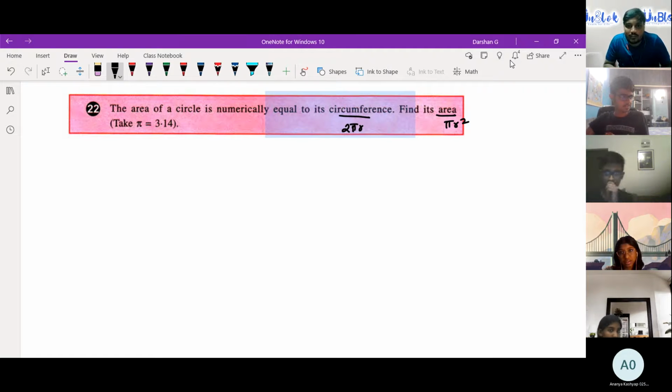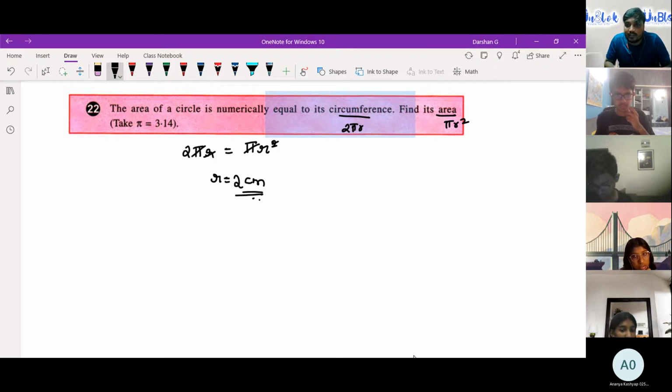So we need to equate 2 pi r numerically equal to pi r square. What is the next step? We can cancel pi and pi, and r with one r. So r is equal to 2. Radius is equal to 2. You were right, but that is only the radius. We have only found the radius, but they are asking for the area.